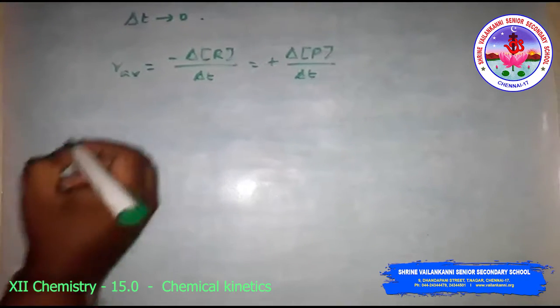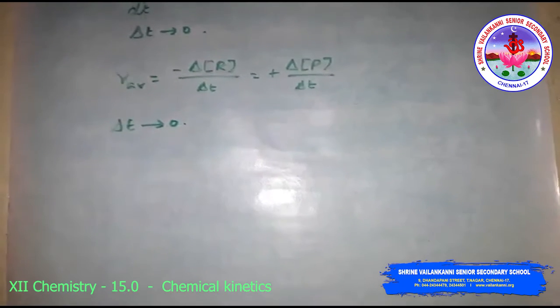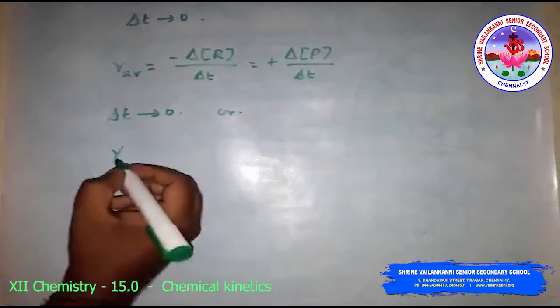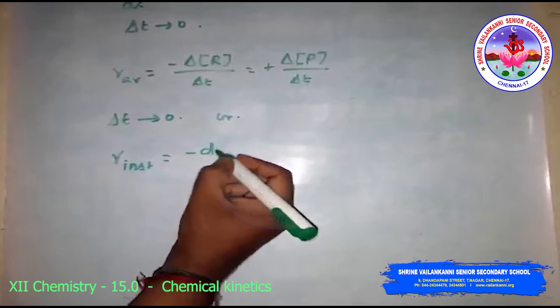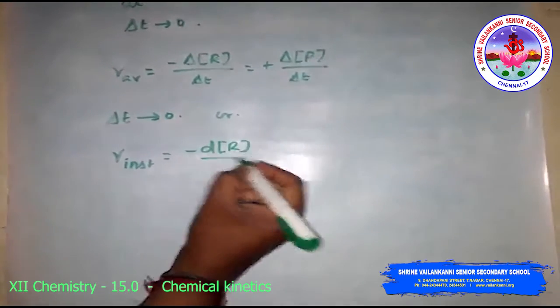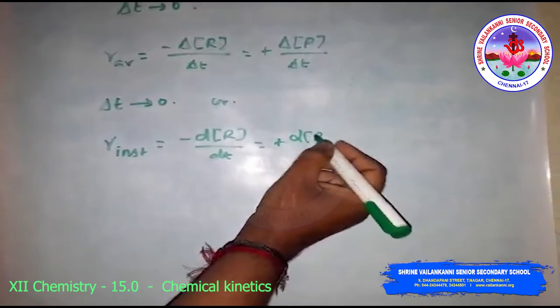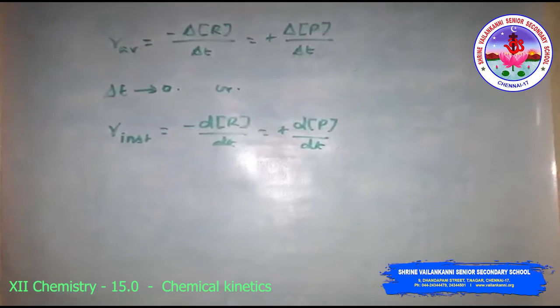So when delta t approaches 0, the instantaneous rate is equal to minus dR by dt, which is plus dP by dt.